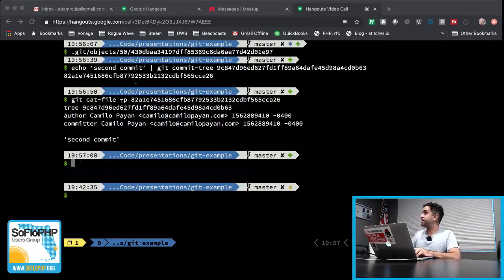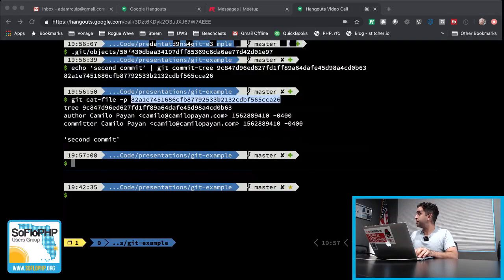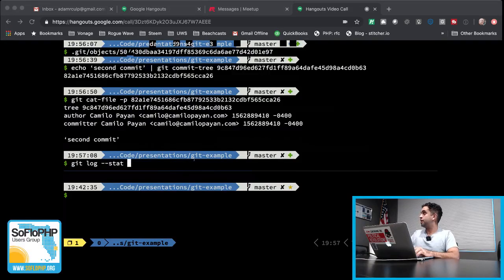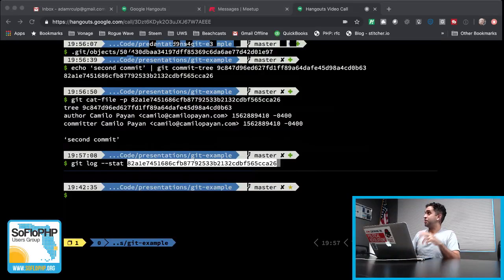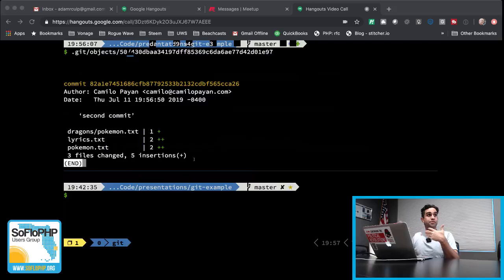So now this tree is the new tree that we created with the Pokemon.txt file all updated, 9C, so on, and the current timestamp. Take a look. We'll use git log on this second commit. And we can see as a commit history, we just have second commit. It doesn't know about the first commit that we created.